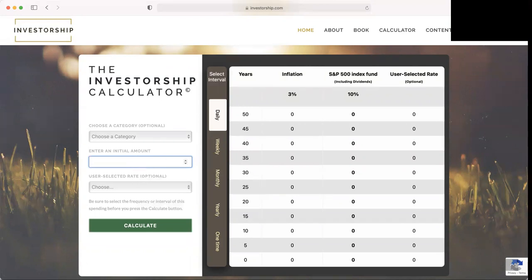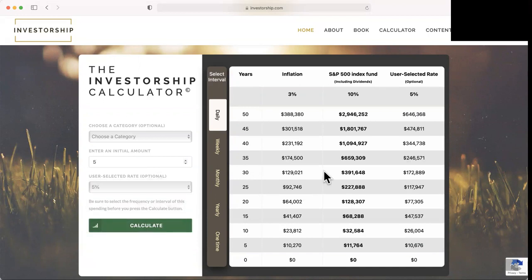Let's say somebody spends $5 a day on a latte. That's a daily expenditure. And let's just as an example, say that we wanted to compare what the S&P index fund would produce if that same $5 a day had gone into it over a period of time versus, say, a savings account, which might be earning at best 5%. We calculate, and over on the right, we see a whole column of numbers. The inflation rate shows you what that $5 a day expenditure would be over time, adjusted for inflation. $5 a day adjusted for inflation in 50 years would be $388,000 spent. In 25 years, it would be $92,000 spent.